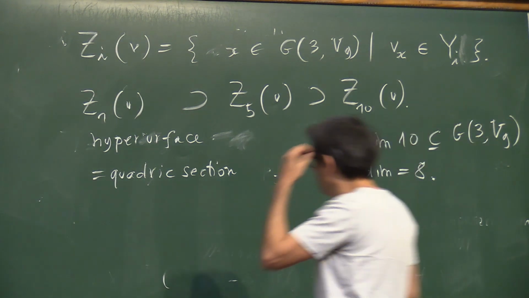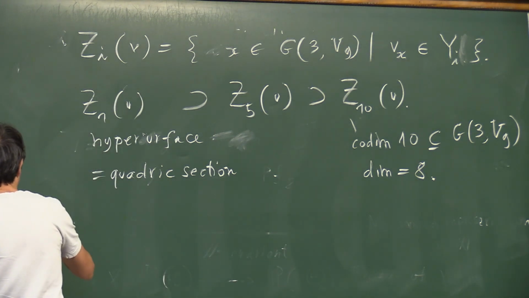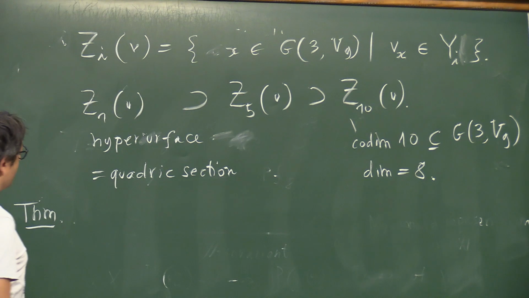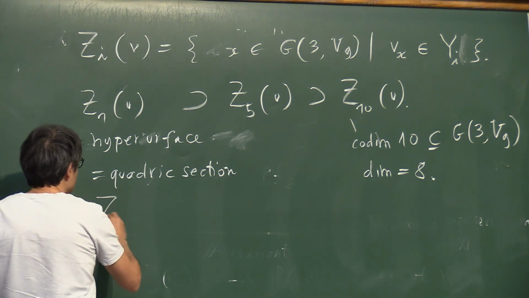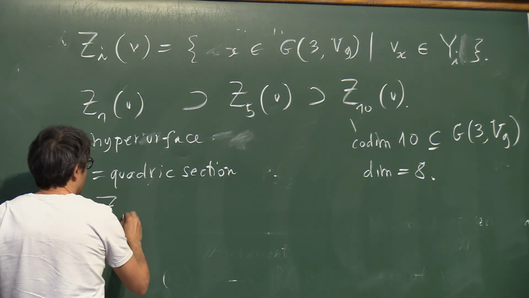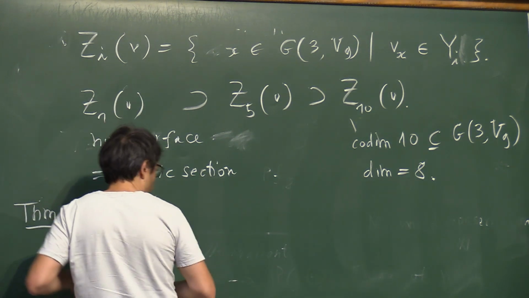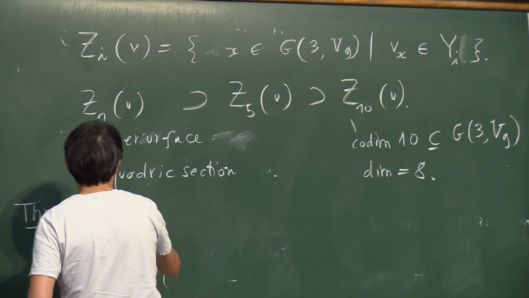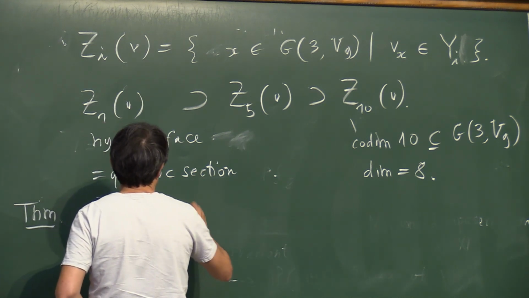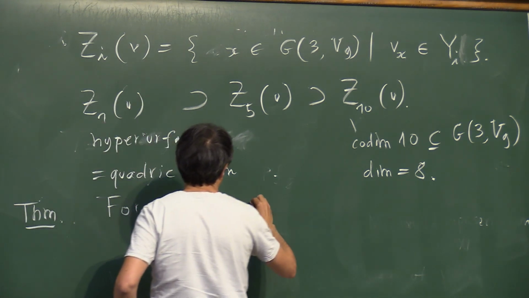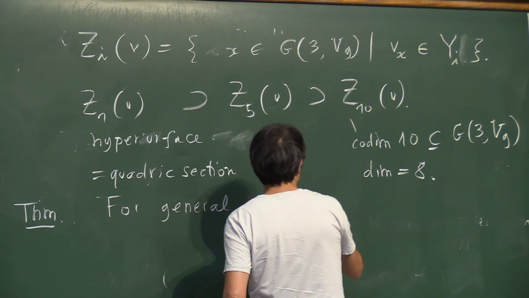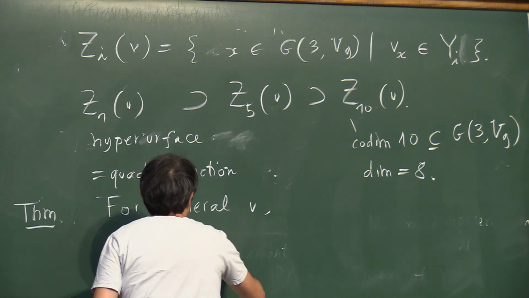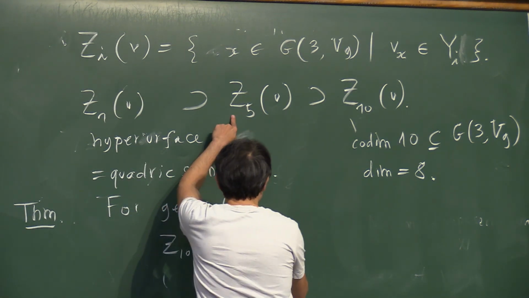And the theorem we have is that Z10, for general V, is the singular locus of Z5.